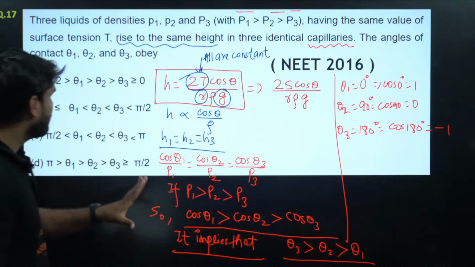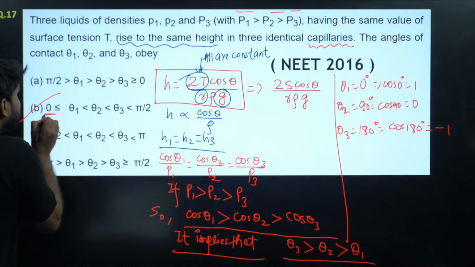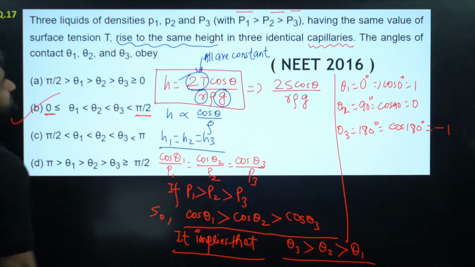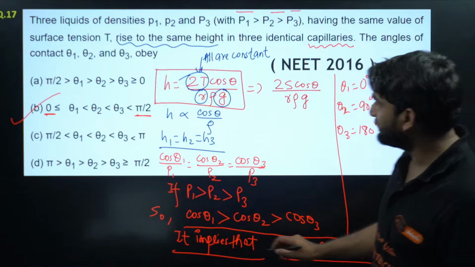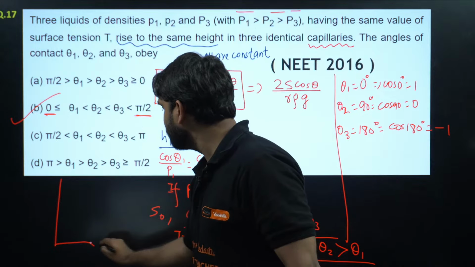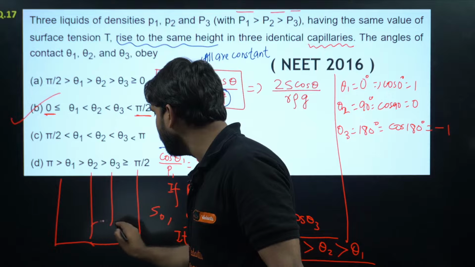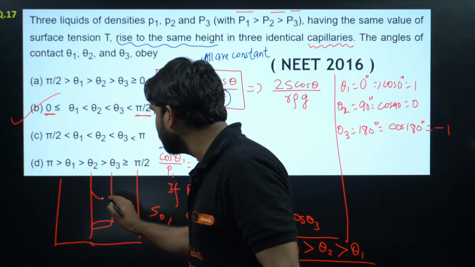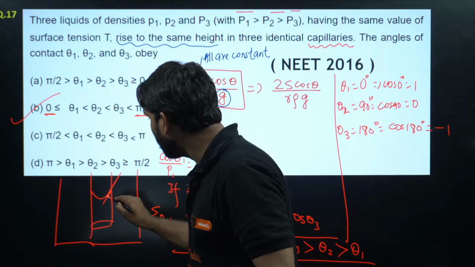Very good. So where is the B? Yes, option B will be correct, because the range is from 0 to pi by 2. In capillary rise, if we talk about theta, we cannot consider it as pi. In a capillary, when we put the capillary in the liquid, the liquid goes up in this way, and this is the theta here, the contact angle.